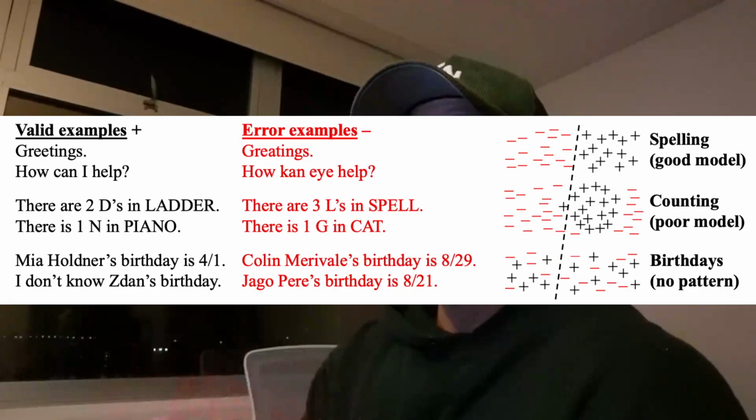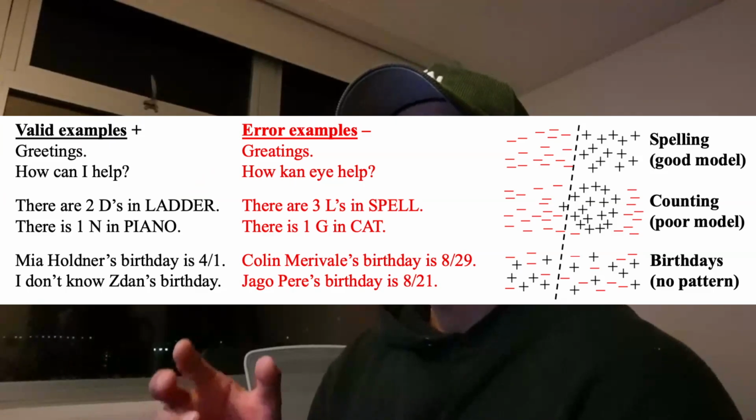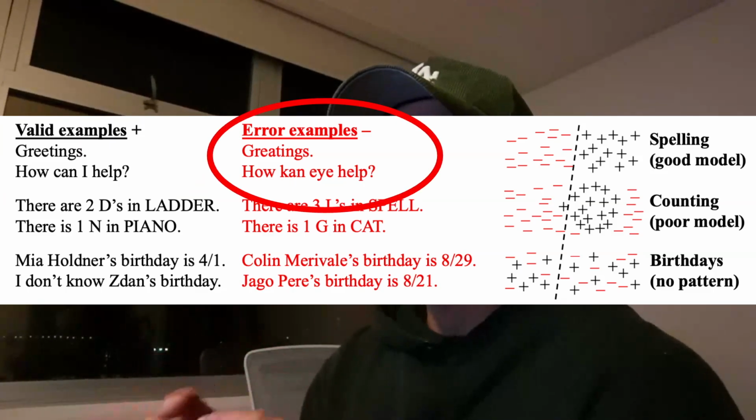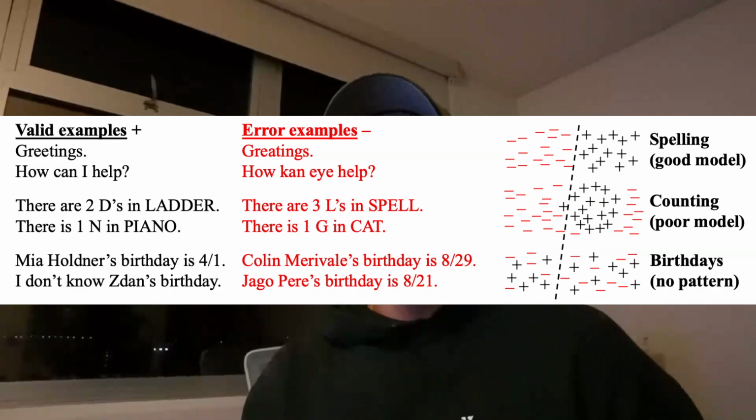So pre-training teaches correlation. Take for example, "how can I help?" It's a valid sentence, but if you spelled words wrong within that sentence, it isn't, because the model has seen the first version more. So hallucination is basically an error that's baked into the training process.